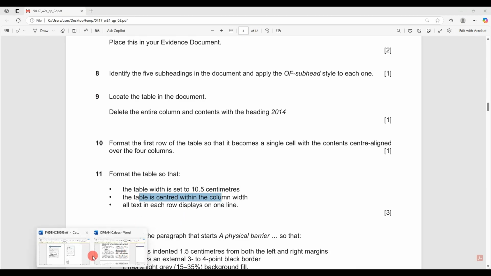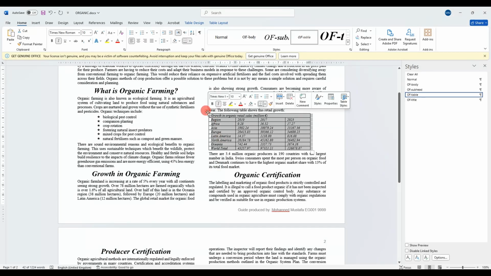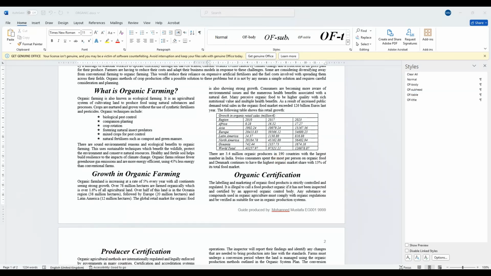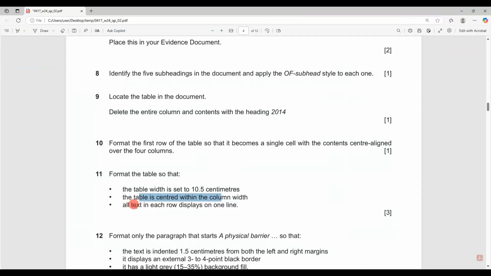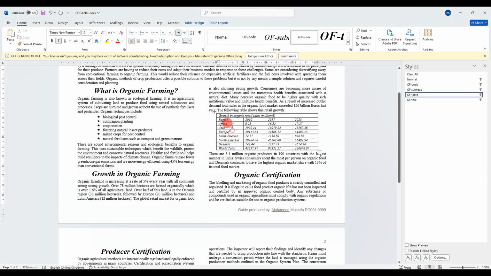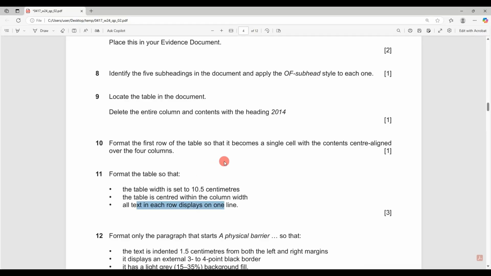Okay, so the whole table needs to be center line. You see, it's not the text in the table itself that is center line, but the table within the column. And all text in each row displays on one line. There is no wrapping accepted. So yes, everything is fine. There is no wrapping. So our table is perfect.